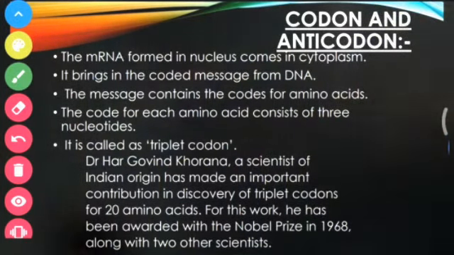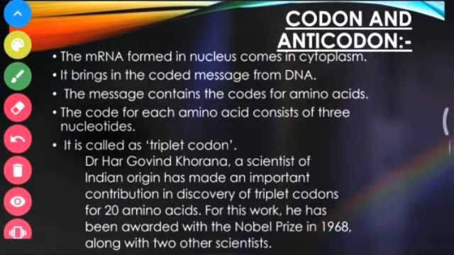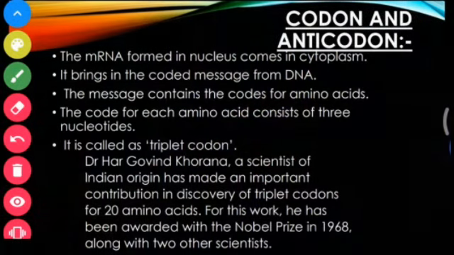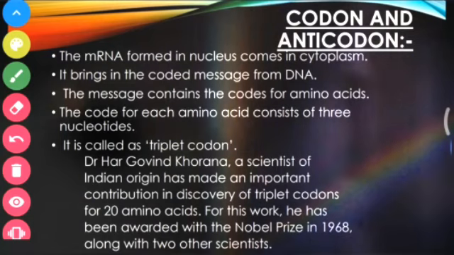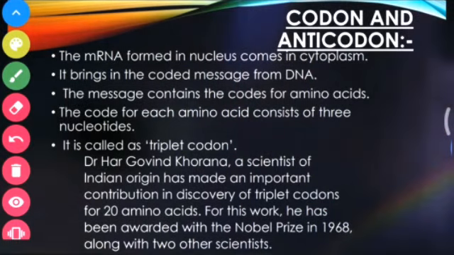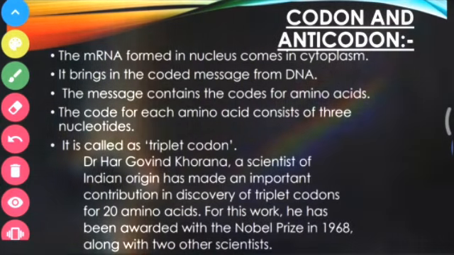Now what is that coded message? The message contains the code of an amino acid. The code of each amino acid consists of 3 nucleotides. So suppose A, U, G is there. These 3 nucleotides will make one codon, or a triplet codon, and each triplet codon will code for a particular amino acid.